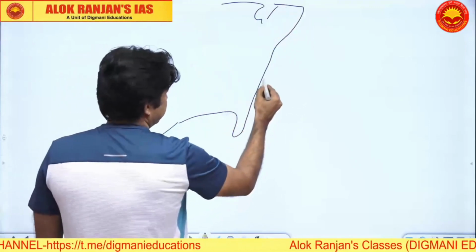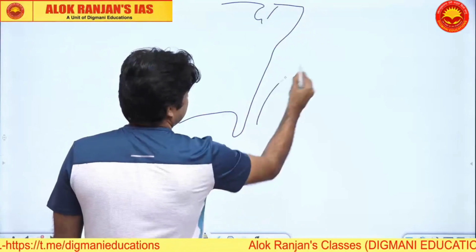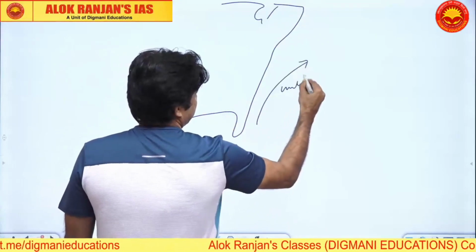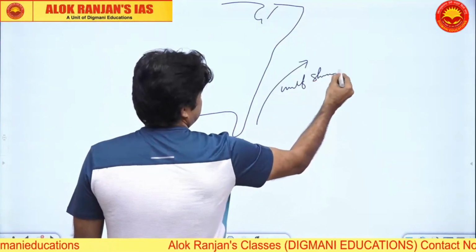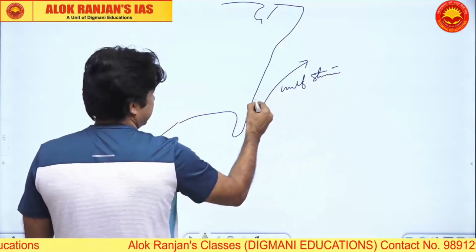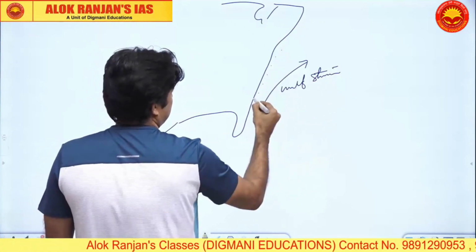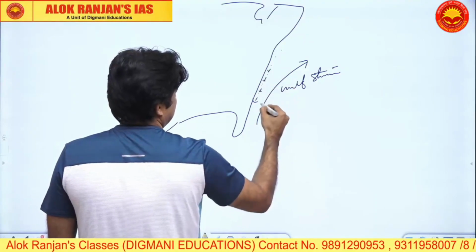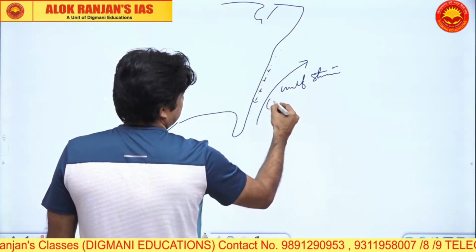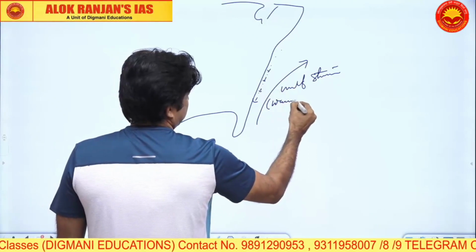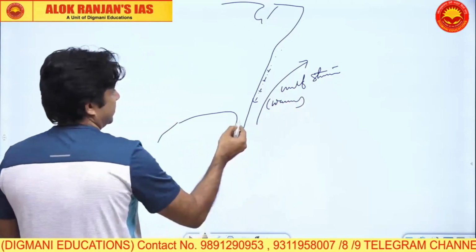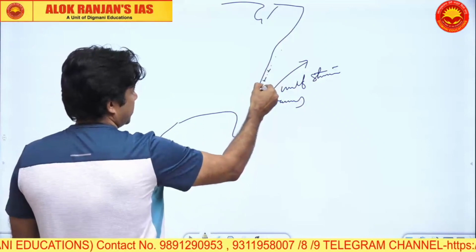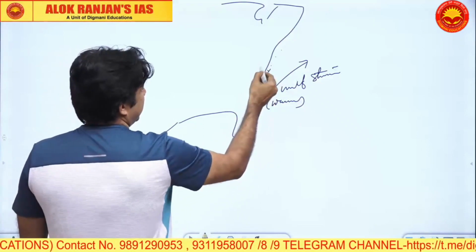This is a mid-Atlantic seaboard, and this is your Gulf Stream. This part is having cold water, and Gulf Stream is having warm water. So along the coast, because the cold water is moving, this part will develop